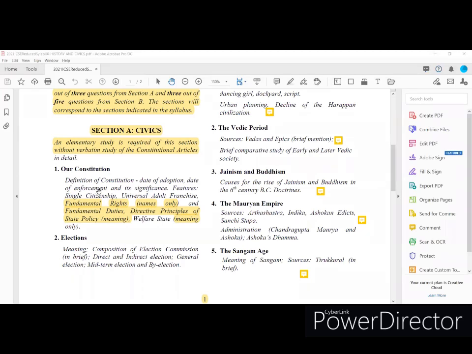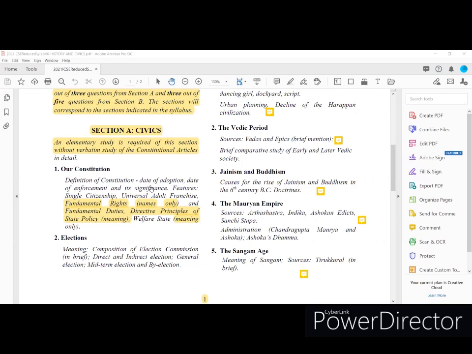So from the first lesson, Our Constitution, there is not much reduction in our syllabus. It is mentioned: definition of constitution, date of adoption, date of enforcement, and its significance. That means you have to learn the same syllabus which they provided in the previous year.